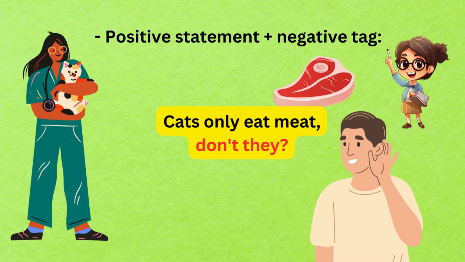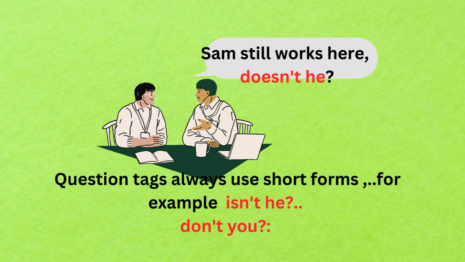Positive statement, plus negative tag. Cats only eat meat, don't they? Sam still works here, doesn't he? Question tags always use short forms. For example, isn't he? Don't you?